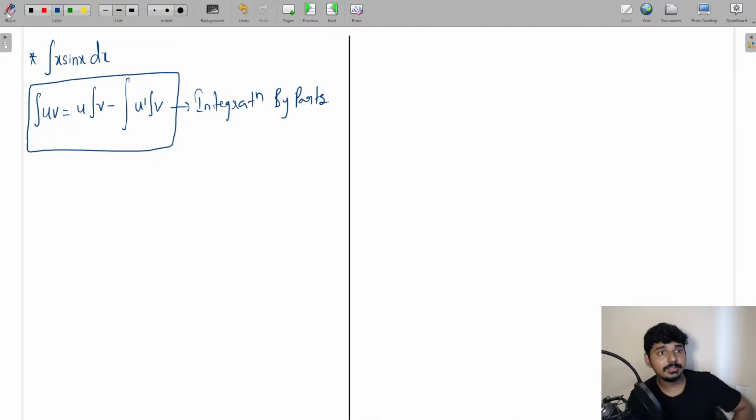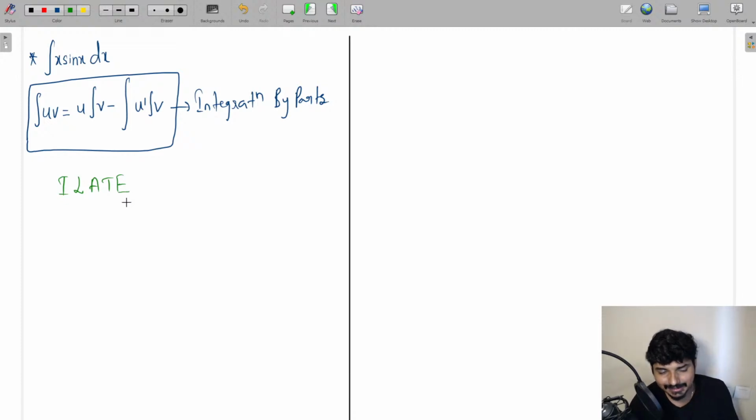Now the important thing which you have to understand is, how do you know which function is u and which function is v? You have to have this idea, right? You see in the integral above, x into sin x into dx. How do you know exactly which one is going to be u and which one is going to be v? Well, for that we have a very simple rule, and which is going to be the ILATE rule. So what is this ILATE rule going to be? Let me explain that to you in detail. ILATE. You see this word ILATE.